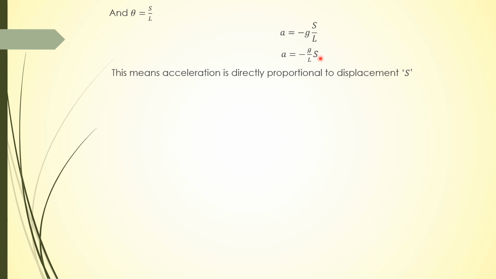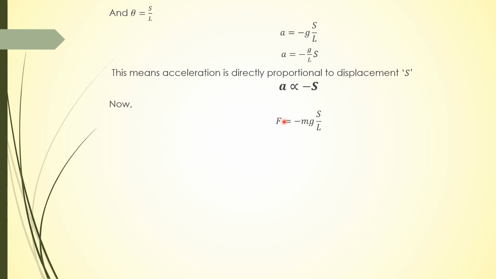Here g is the acceleration due to gravity, and it varies with height and depth. For a particular place it is constant, and the length of the string is constant, so g upon L is constant. We can say that acceleration is directly proportional to displacement s, which is the condition for simple harmonic motion. Now I am going to derive the expressions for time period and frequency.